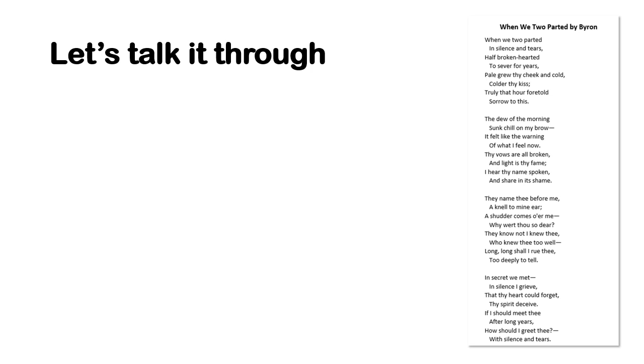"The dew of the morning sunk chill on my brow." So a bit of pathetic fallacy there. In the morning when you wake up and there's wet on the grass, that's the dew. And he's weighed down by this heartache. It's sunk on his brow. Perhaps he's up so early that there's dew on the morning, which tells us he's just really sad and he can't sleep. Or perhaps the chill on his brow means he's broken into a cold sweat. He's really upset by this.